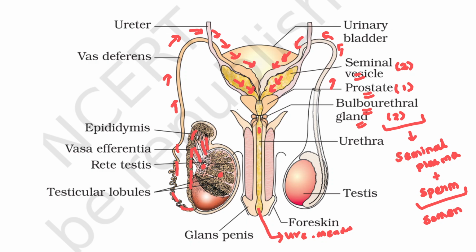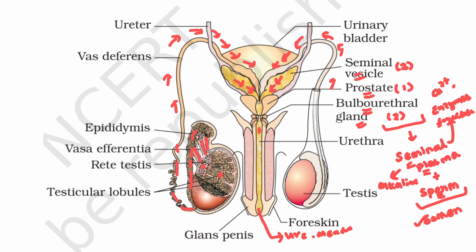So this is going to be ejaculated outside of the body. The fluid formed by these three glands together is called seminal plasma, which is going to be alkaline in nature, and to that seminal plasma sperm will be added to form the semen. Now, what components will be in the seminal plasma? Calcium will be present, certain enzymes will be present, and fructose, an energy source, will be present. So these are the things present in the seminal plasma.